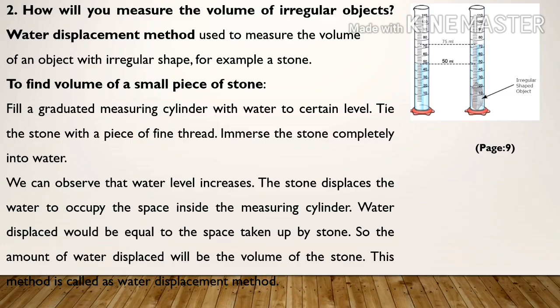We can observe that water level increases. The stone displaces the water to occupy the space inside the measuring cylinder. Water displaced would be equal to the space taken up by stone. So the amount of water displaced will be the volume of the stone. This method is called as water displacement method.